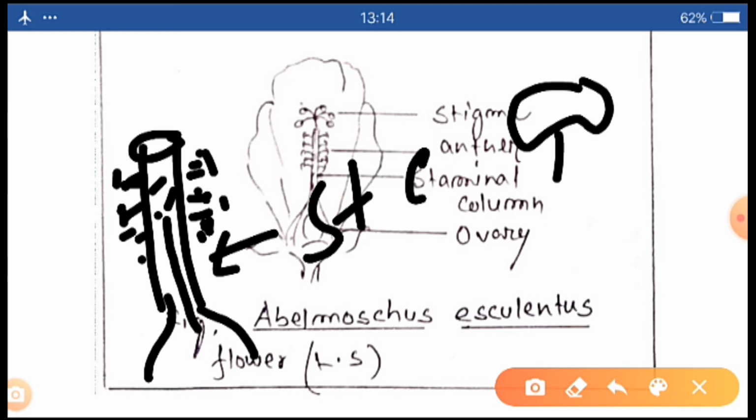The female part remains inside the column.